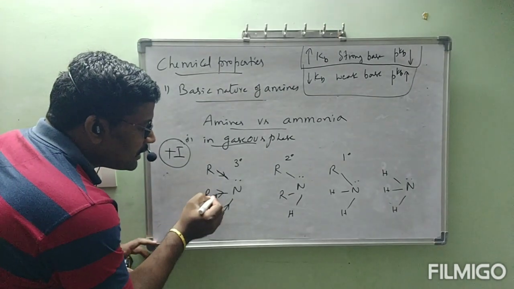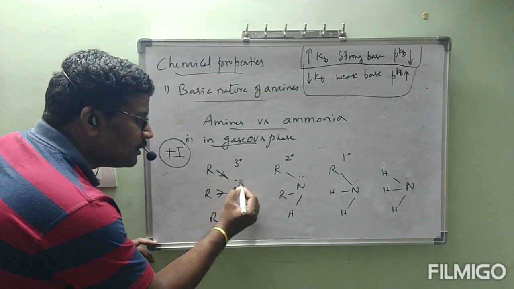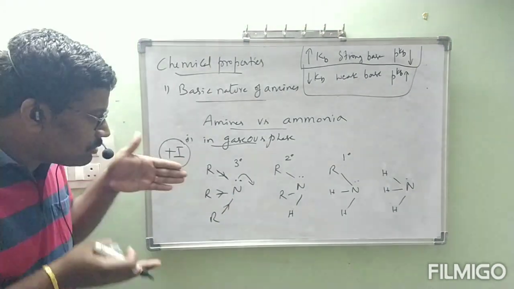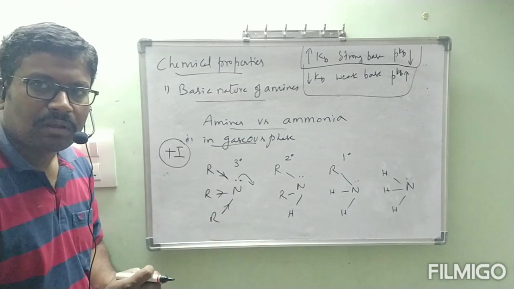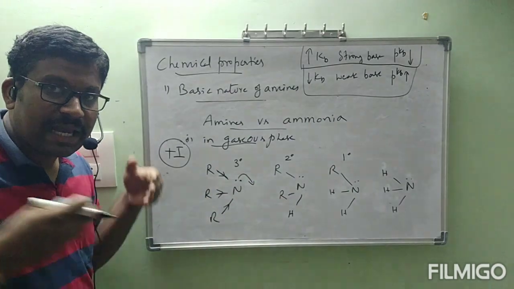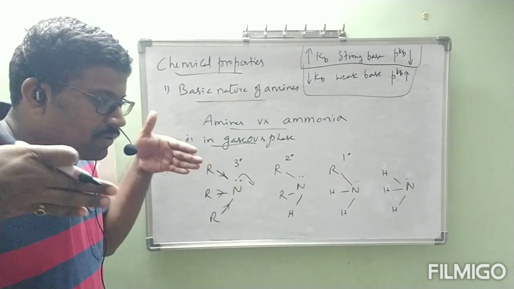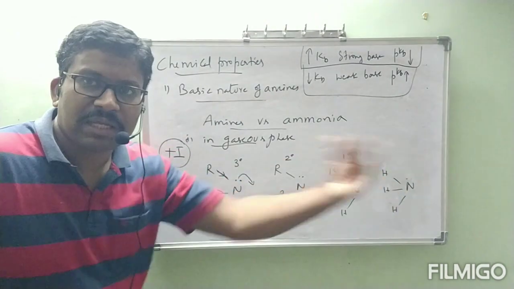If these electron donating groups are present in greater number, the nitrogen lone pair can be donated easily, because these 3 R groups are going to push the electrons present on nitrogen. These 3 electron donating groups from 3 different corners concentrate on that nitrogen in a way that nitrogen can donate the lone pair of electrons easily.